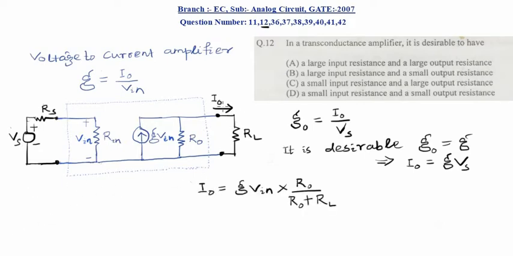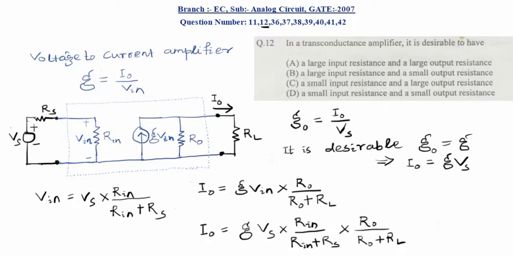So I0 current we can find by the current division rule: G Vin into R0 by R0 plus RL. Similarly, at the input side we can find the input voltage Vin in terms of Vs by applying the voltage division rule. So Vin equals Vs into Rin by Rin plus Rs. Now we can substitute this Vin in the I0 expression. So after substituting we can get this expression.